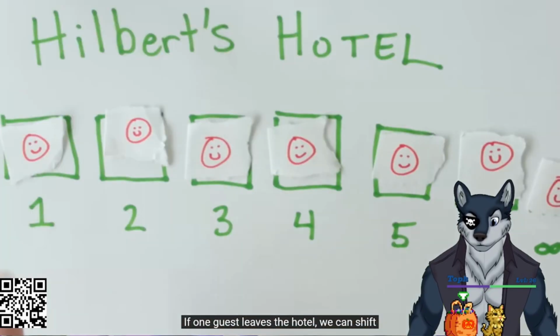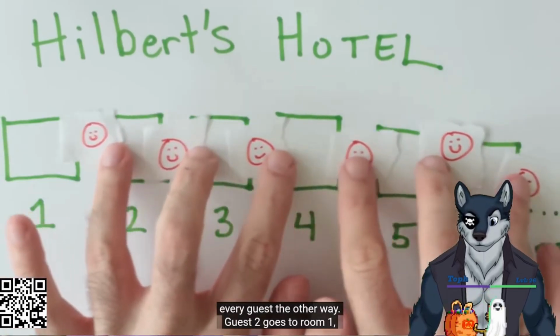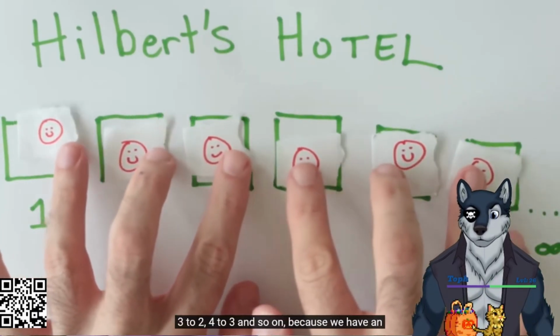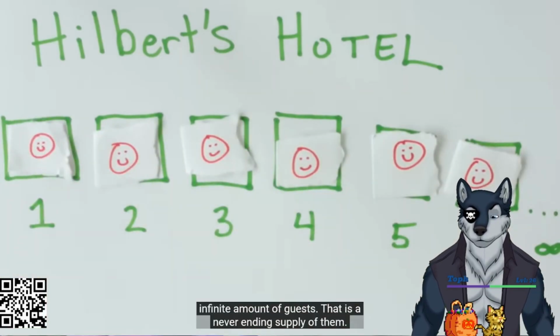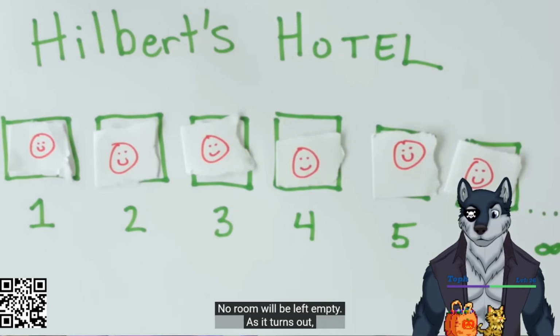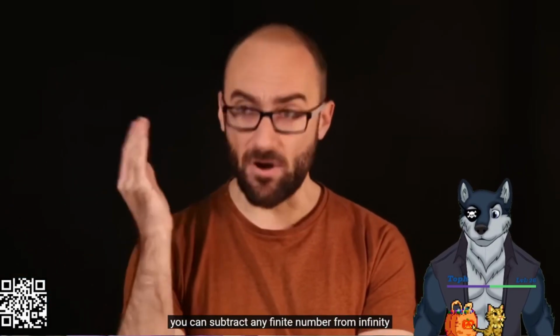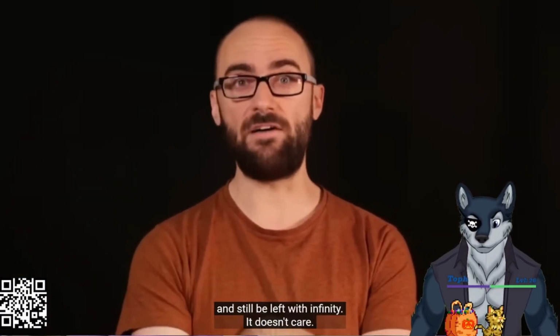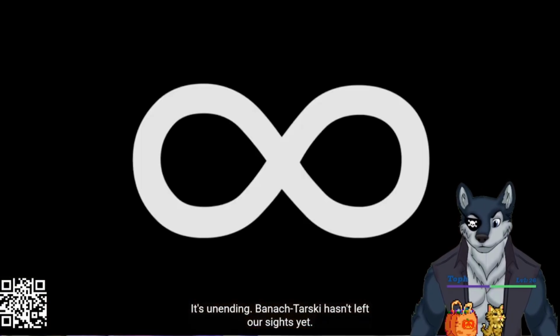If one guest leaves the hotel, we can shift every guest the other way. Guest 2 goes to room 1, 3 to 2, 4 to 3, and so on. Because we have an infinite amount of guests, a never-ending supply of them, no room will be left empty. As it turns out, you can subtract any finite number from infinity and still be left with infinity. It doesn't care. It's unending.